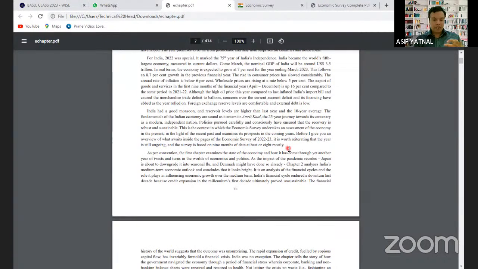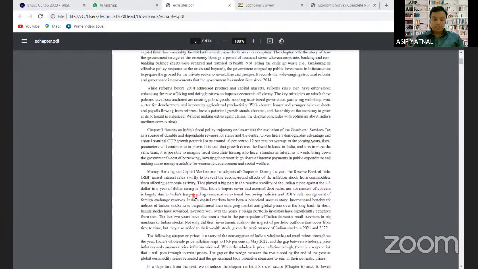The economic survey का ये जो data है, ये last 9 months का. 9 months मतलब 3 quarters. In a year we have 4 quarters. So this economic survey is the data of the 3 quarters only. Last मतलब November, December जो है, like October, November, December. This month's data is not been given here. Only the data of the last 3 quarters has been given here. That is what is explained.